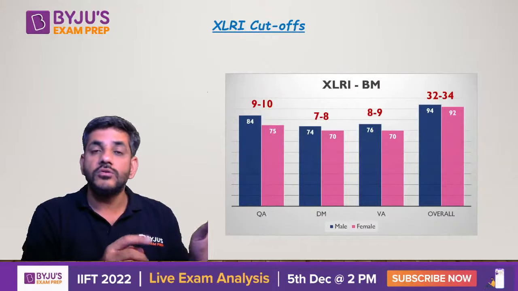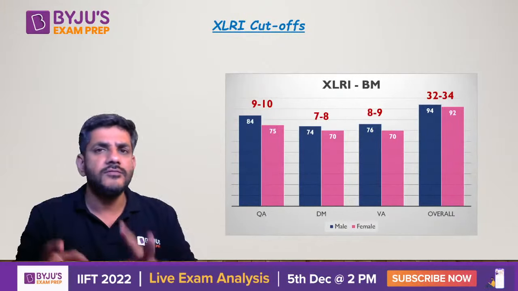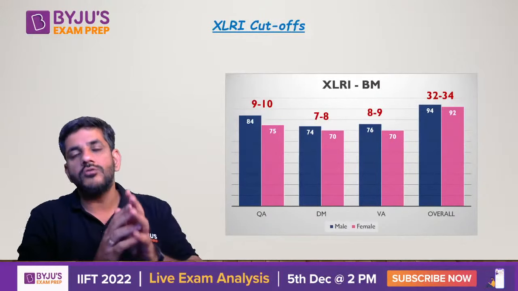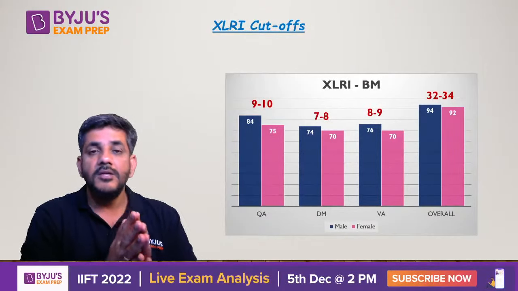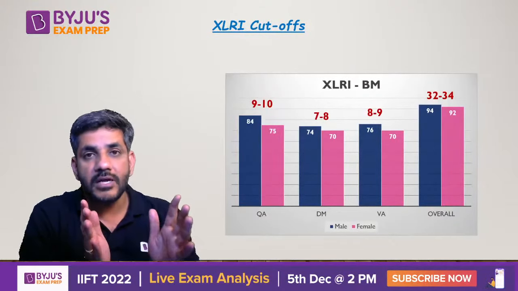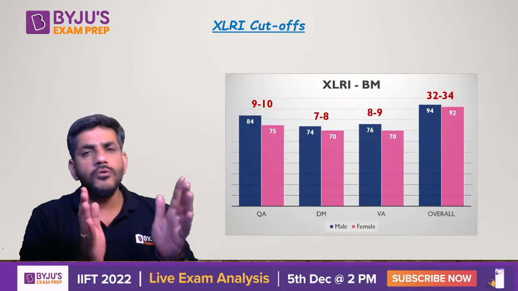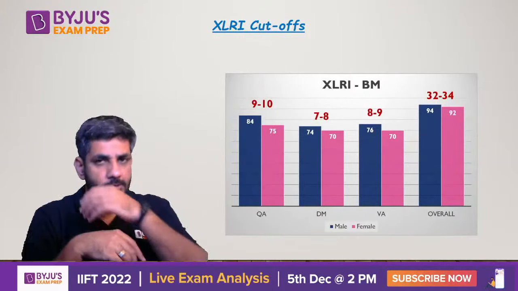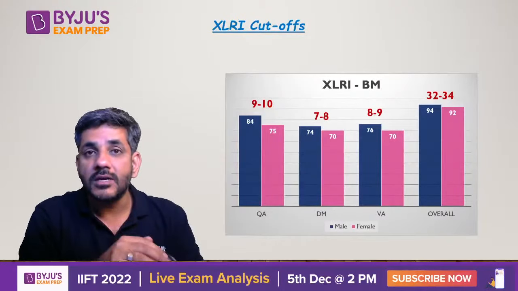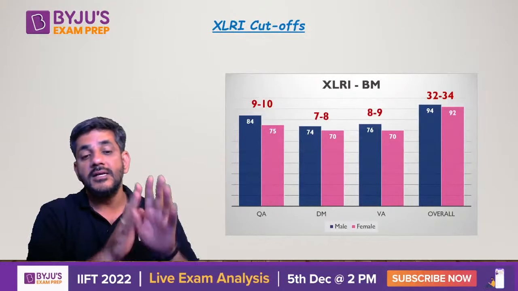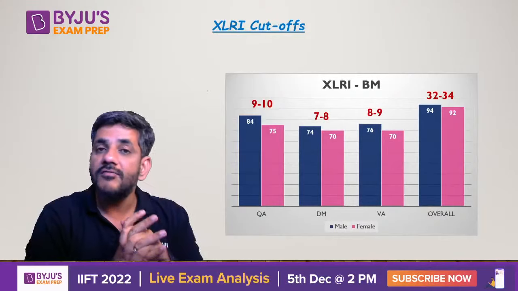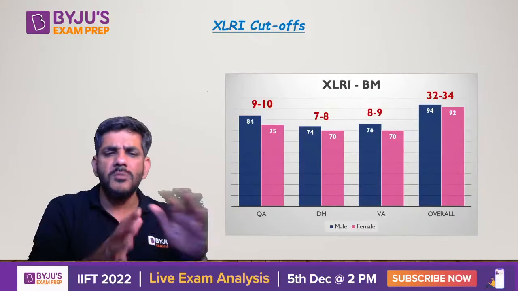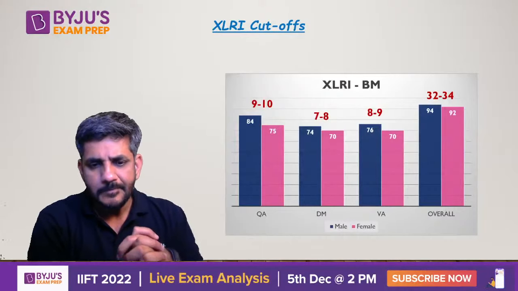In IIFT, you can do this, that you just spend 15-20 minutes on each of these sections, but on one of these sections, you spend an hour to maximize your score. Or on 2 sections, you spend 45 minutes each. So that can be done in IIFT, but in Z that cannot be done. You have to spend almost equal time on all the sections so that you get the same score, so that your cutoffs are also cleared and your overall cutoff is also cleared. This should be the scenario for the XLRI BM course, and I would say for any other course as well. Almost the same thing is going to happen.